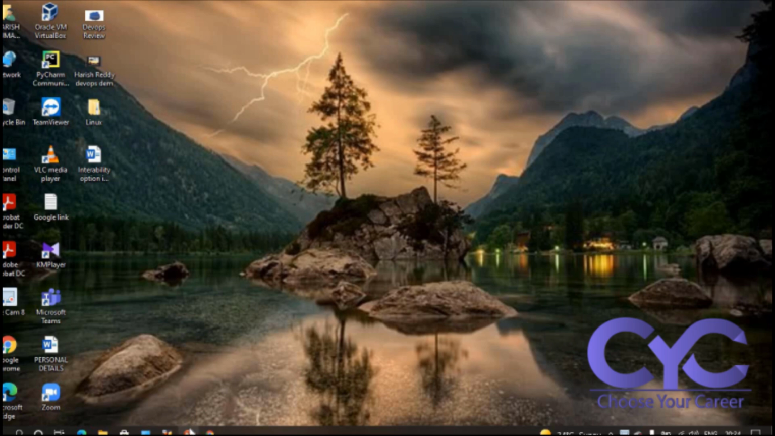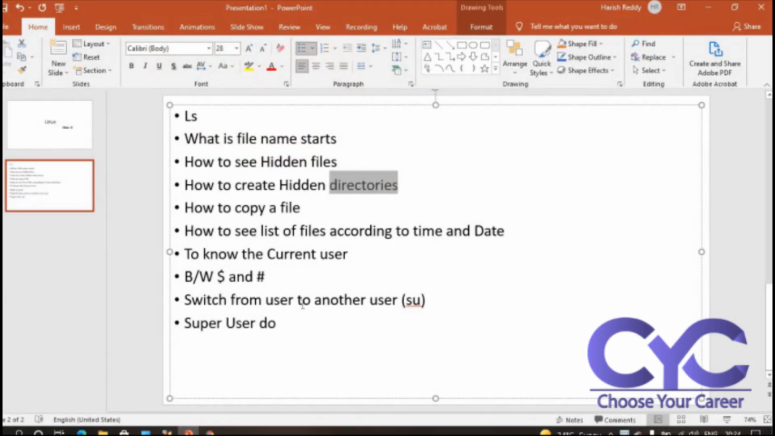Previously, we discussed what we covered in the previous class. Can anyone tell me? So previously, we discussed Linux, right? We already discussed what is Linux.